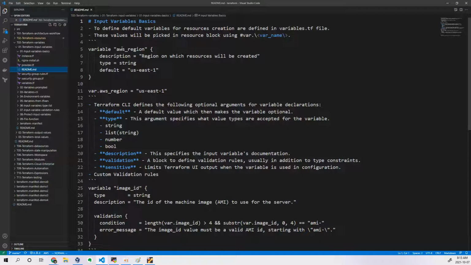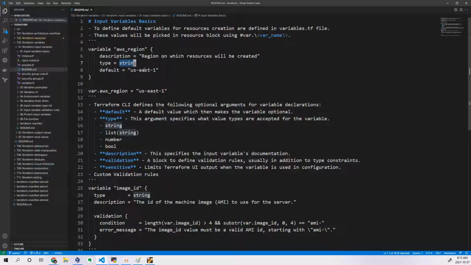So what is your variable name in this particular block? This is the one. If someone wants to pick the value from this section, they have to call something like var dot and the variable name, aws underscore region. In the variable block you are writing the name of your variable and the description, what you are trying to do in this variable, and what type of value you are trying to pass. Is it a string? Is it an integer? Is it a number? Is it a boolean? Is it a list of strings? So you have to specify. That is called the type.